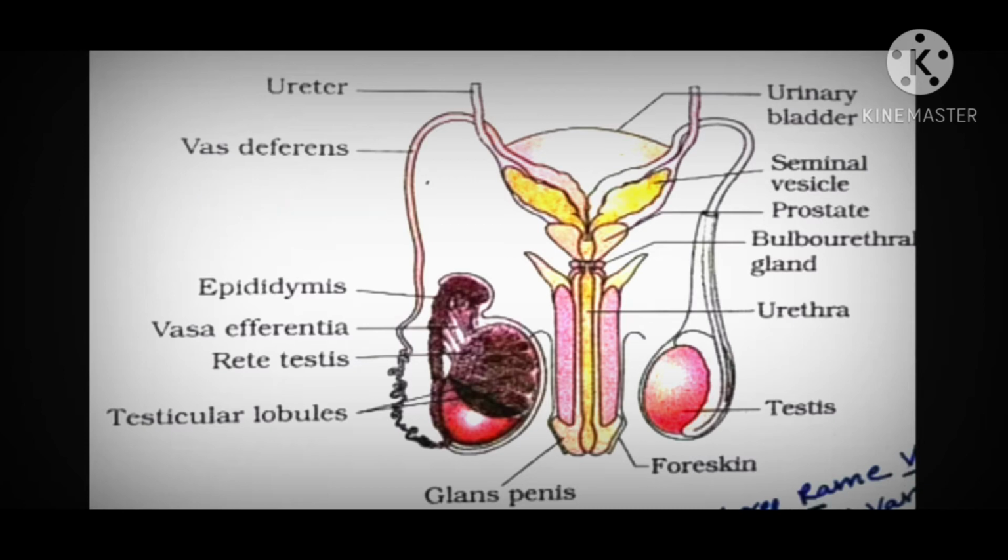At the posterior surface of the urinary bladder, between it and the rectum, a pair of glands is present, called the seminal vesicles. It produces a liquid-like substance which serves as the medium for the transportation of the sperm. Further, the secretion of the seminal vesicles and the sperm pass through one duct, called the ejaculatory duct.